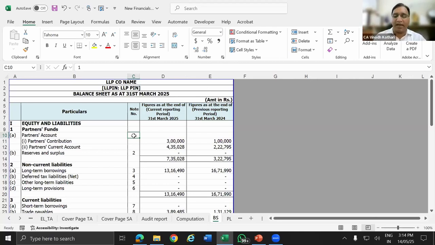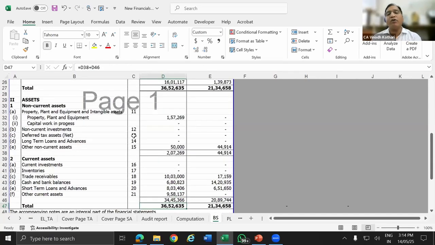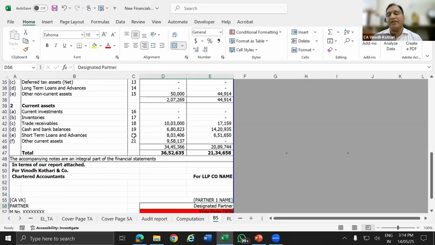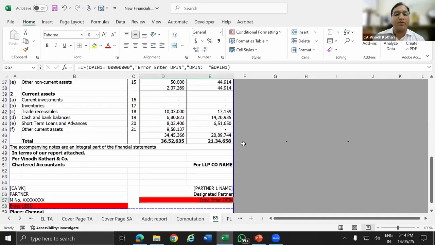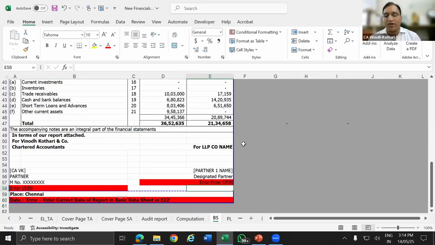If you see, this is the balance sheet. Here, all the dates, everything is linked so that no mismatch happens. Everywhere the data is linked properly. Formulas are being provided. This way you have to prepare a template so that it will be error free to a certain extent. 100% we cannot say that it will be error free, at least it is 70-80%. It is going to save a lot of time for you. And here again, if you see, the same controls we have provided so that these errors can be avoided.